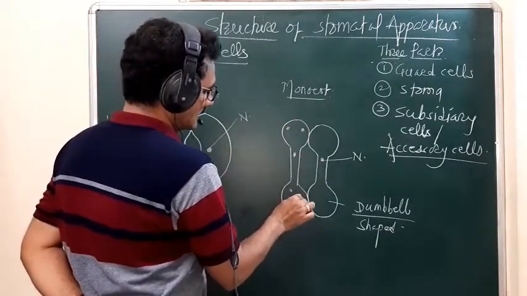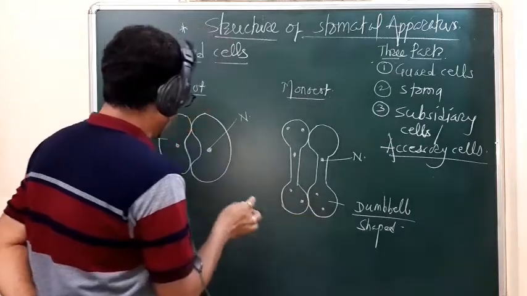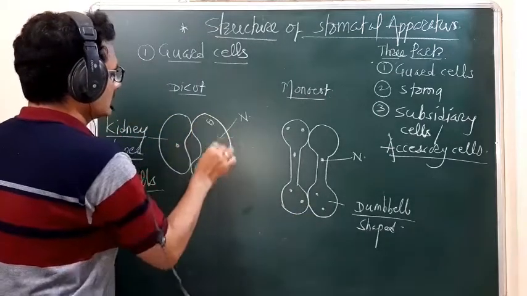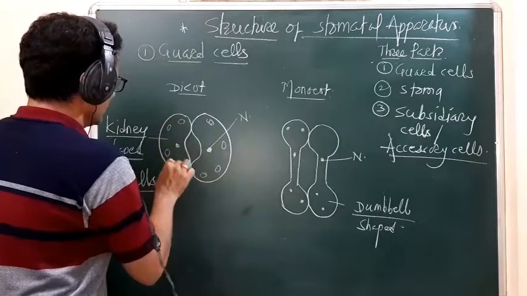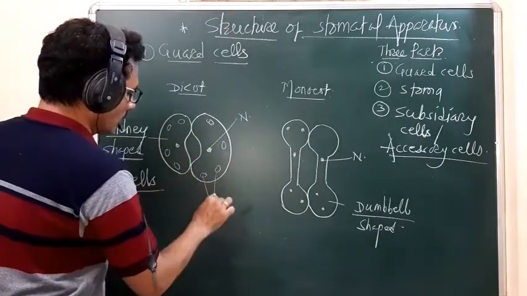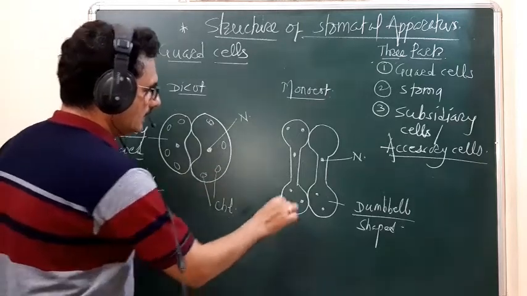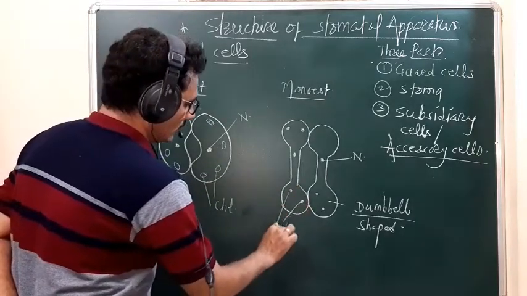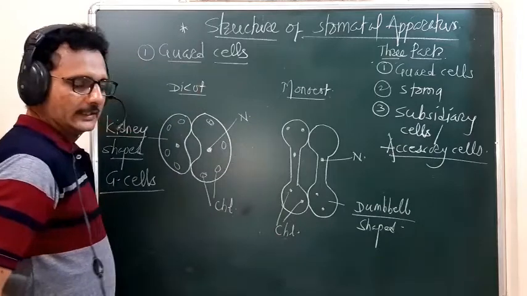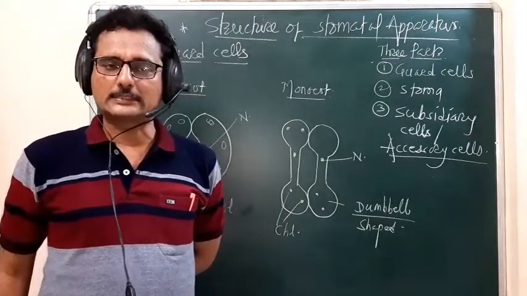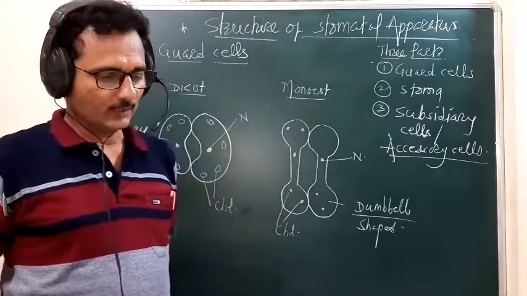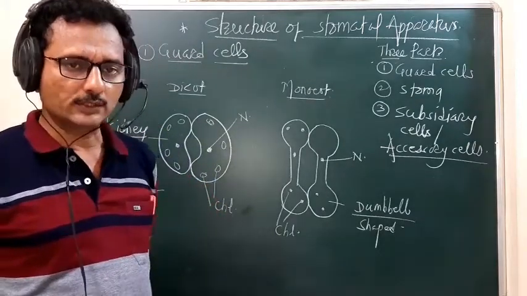So the guard cells, as usual, show chloroplasts, a few amount of the chloroplast. Here also they show a few amount of the chloroplast. Then these guard cells have the characteristic wall thickening.